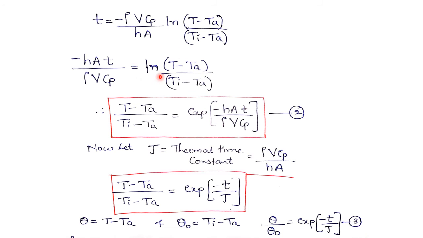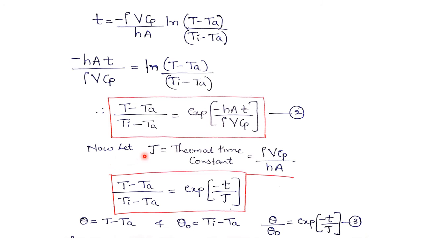If I remove this log term, then my equation will be T minus Ta divided by Ti minus Ta equals the exponential form of this entire term. I have written here the exponential form of minus hA into t divided by rho into V into Cp. So let me call this equation as equation 2.